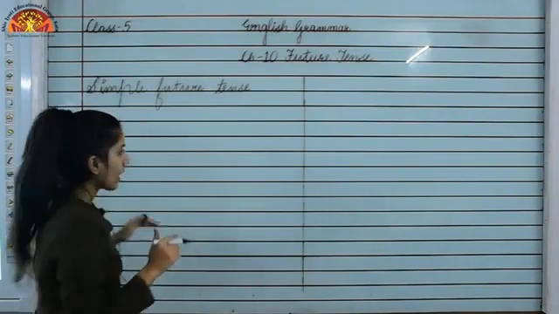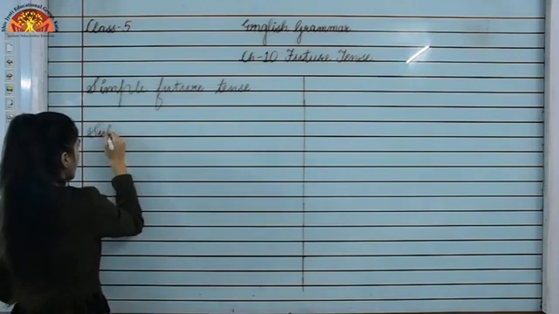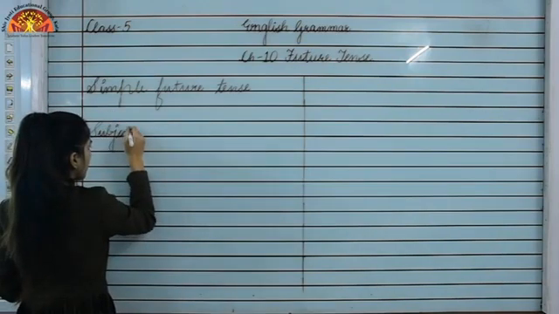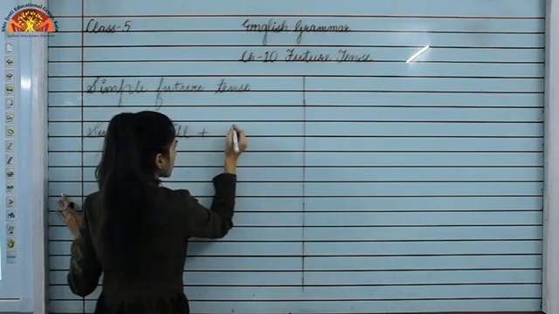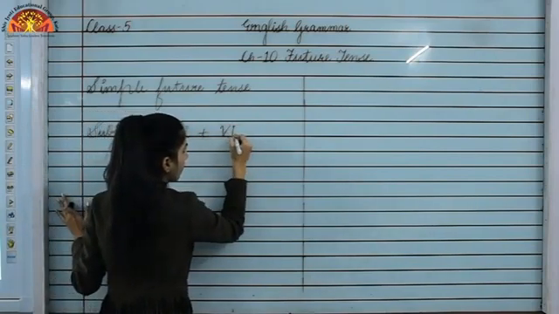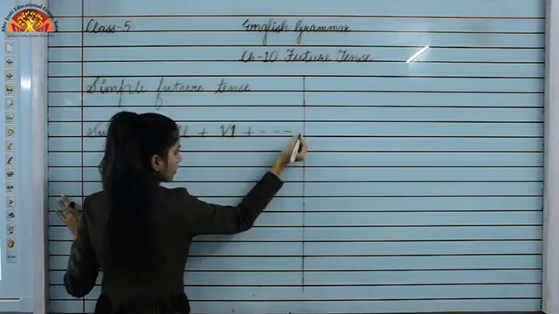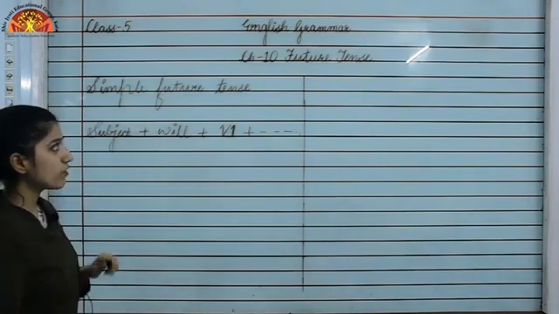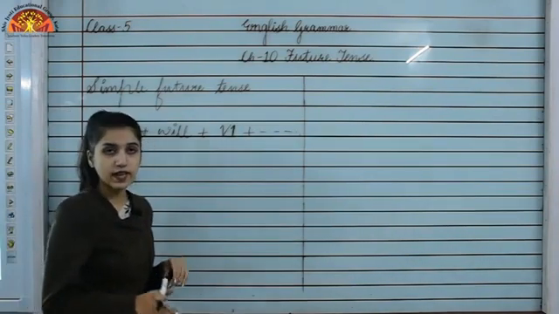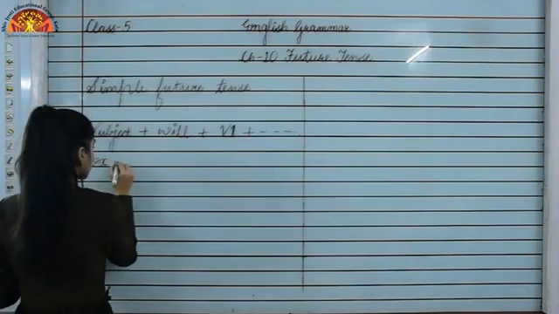Okay, and now I am writing the structure for simple future tense, that is subject plus will plus the first form of the verb plus the rest of the sentence. Okay, so this is the structure for simple future tense. Okay, I am giving you some examples, we will be seeing it.